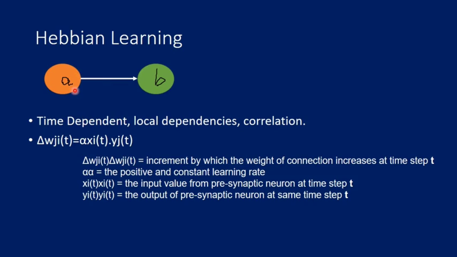Now second thing, this arrow means synapse. Neuron A is called the presynaptic neuron and neuron B is called the postsynaptic neuron.